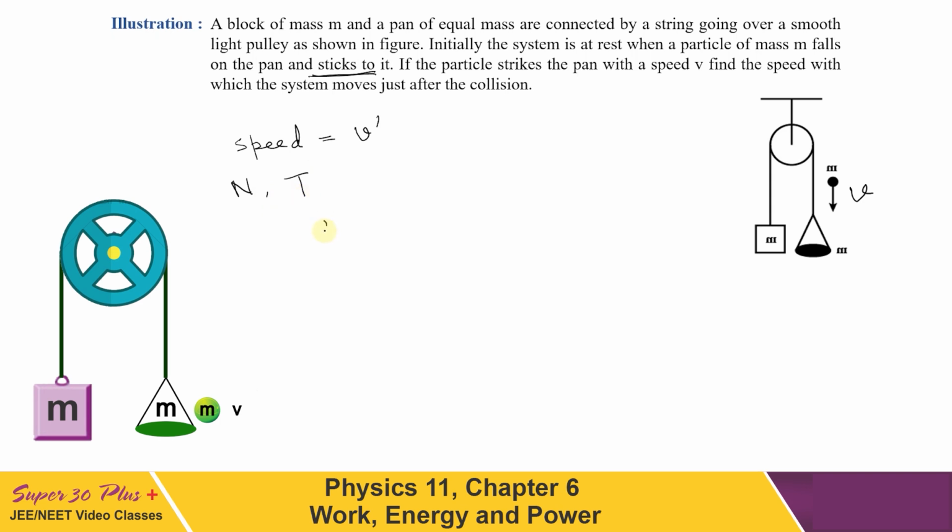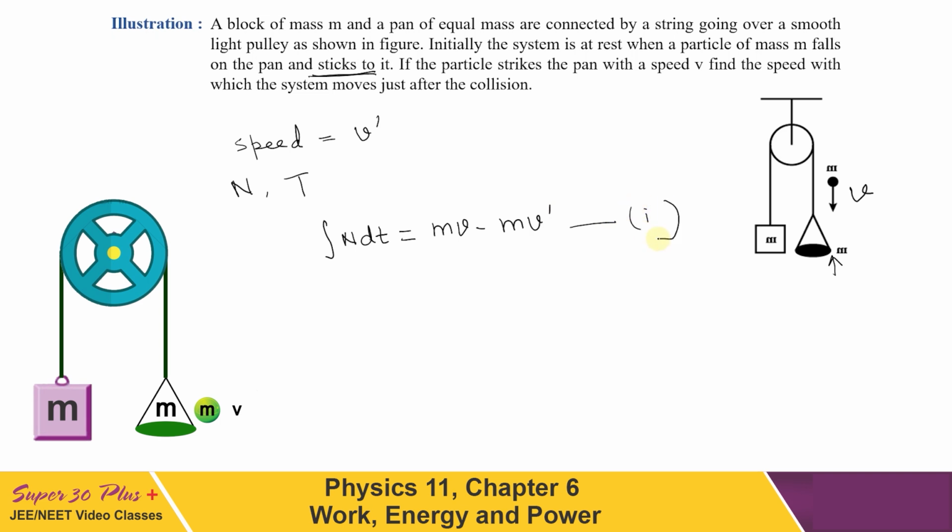So what will it be? The impulse imparted by N is equal to the integration of N dt. And in what direction will it be? In the upward direction, because the normal is in the upward direction. So this should be equal to the change in momentum for the ball, because this impulse is imparted by the pan on the ball. So the change in momentum will be equal to mv minus mv dashed. This is our equation number 1.